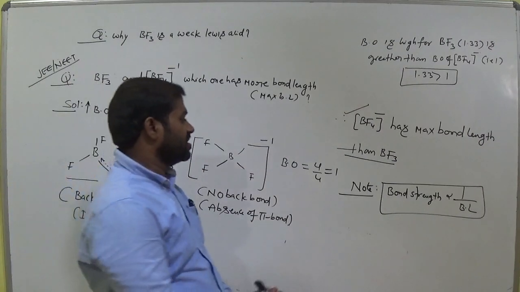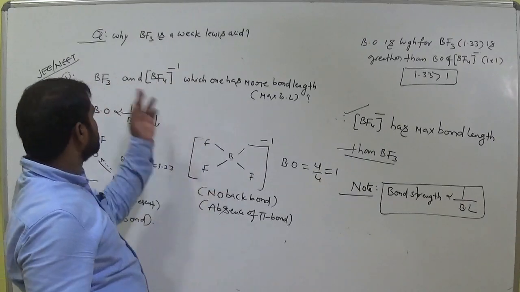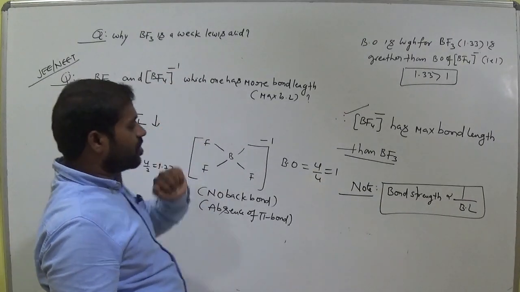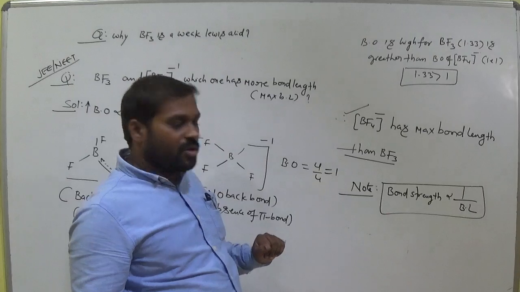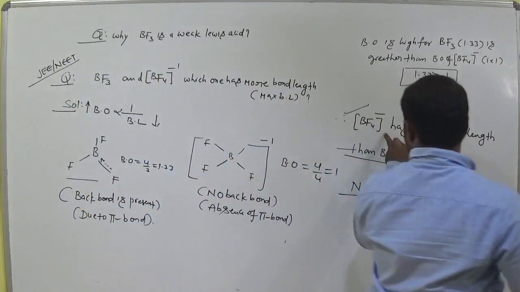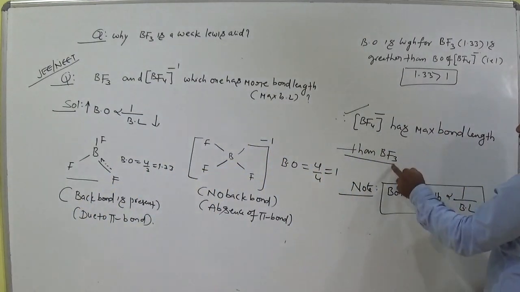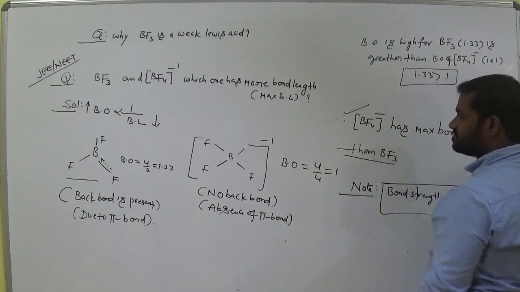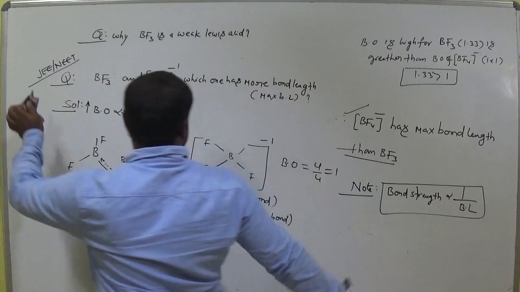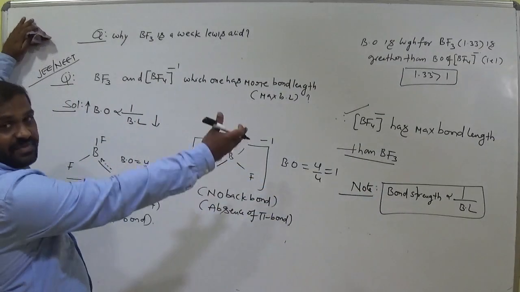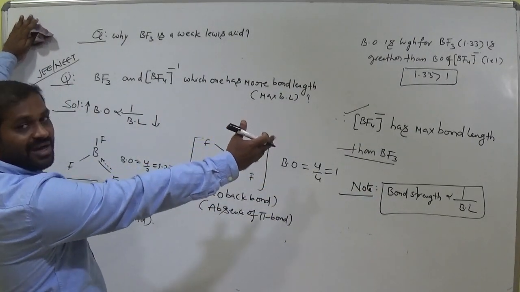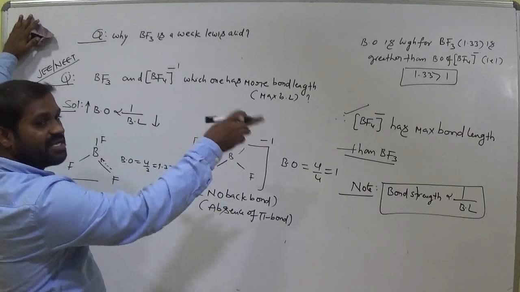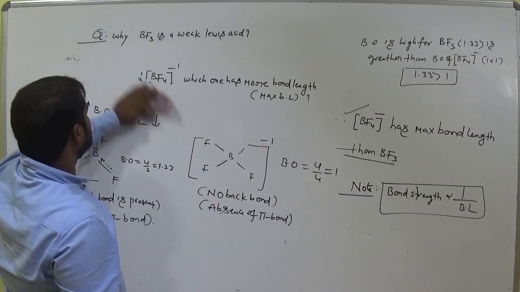Okay, remember that. Now in these two molecules, which one has more bond strength? The bond length for this one is very high, so it has less bond strength, and the other has more bond strength. Am I right? Why? Because bond length is decreased for this one. Clear up to here? So now which one has maximum bond length? BF4 minus ion. Why? Because its bond order is only 1. Remember that.